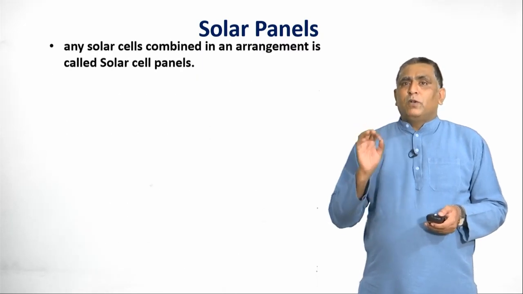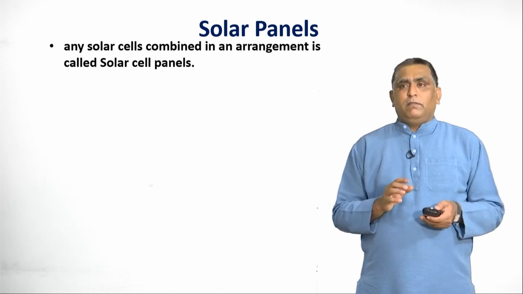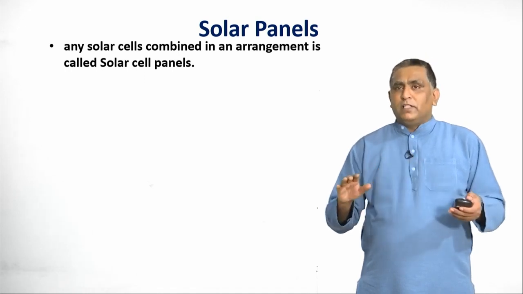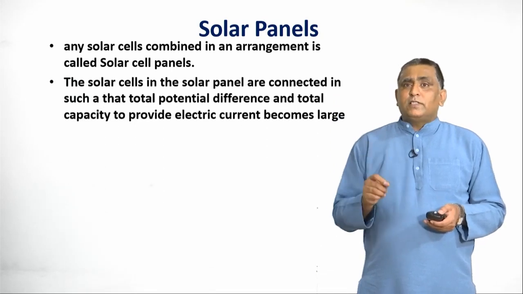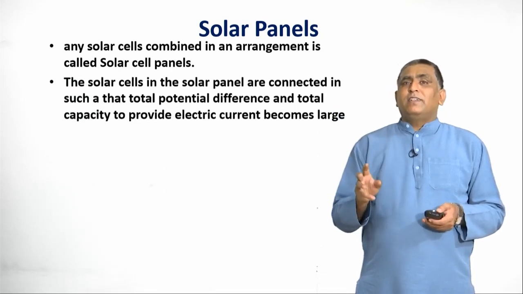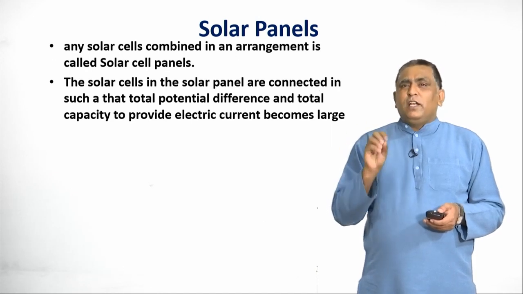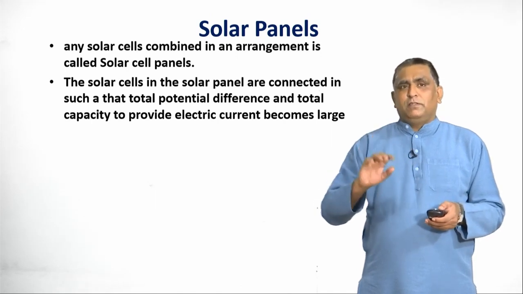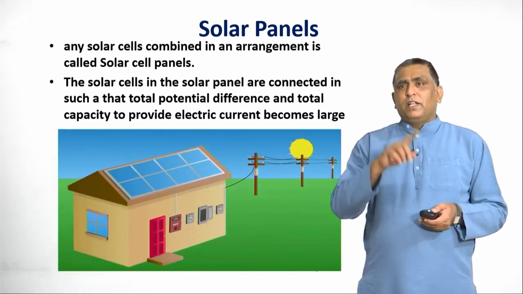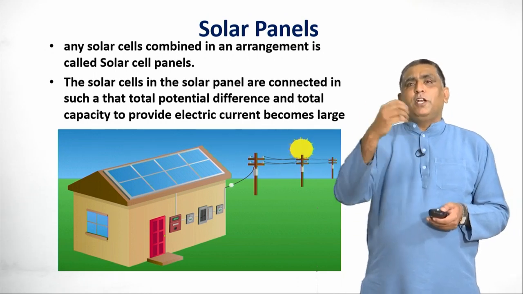Now, what are solar panels? Any solar cells combined in an arrangement is called a solar cell panel. Solar cells are combined in series to make a solar panel. The solar cells in the solar panel are connected in such a way that the total potential difference and total capacity to provide electric current becomes large. You can see clearly how solar panels are used to convert sunlight into electricity.